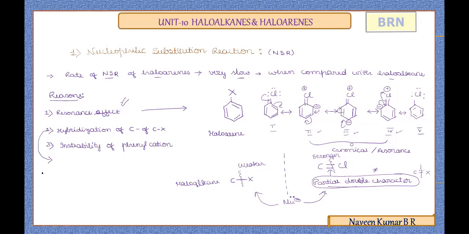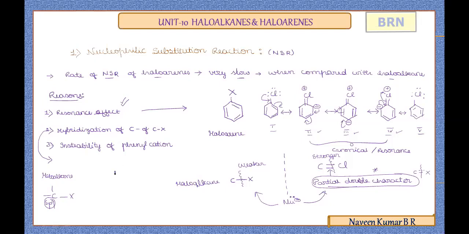Now if you take in the case of haloalkanes, in general, if you take any haloalkane, the halogen attached carbon is present in sp3 hybridization, apart from a few other types that you have. So you can recall the types: allylic, benzylic, vinylic and aryl halides. Except in vinylic halides, in all the other haloalkanes, you are going to see that the halogen attached alkyl carbon is present in sp3 hybridization.